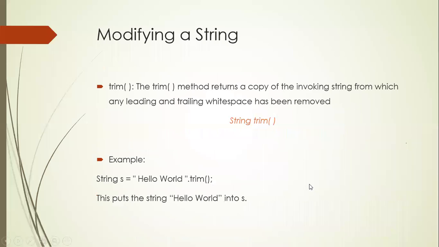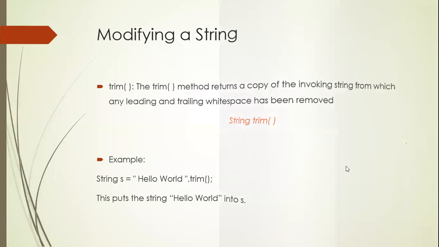Now let us see trim. Some people have already told in the chat box the trim method. This trim method will be used for removing the white spaces either on the left side of a string or the right side of a string, not in the middle. Please note, it is very, very important. Not in the middle. So it will remove the white spaces on the left side as well as the right side of a string, but not in the middle. So you need to understand it like that. Trim will remove the white spaces.